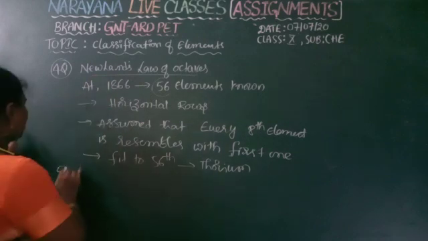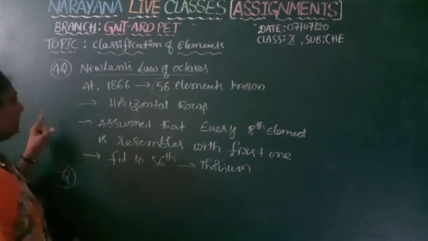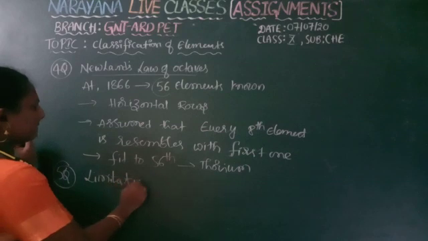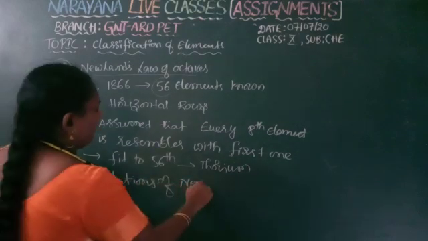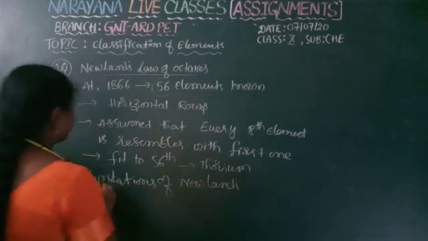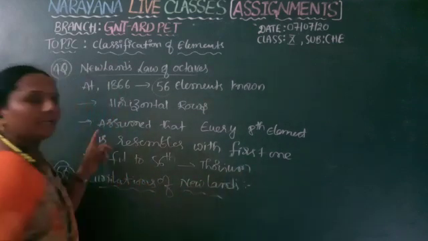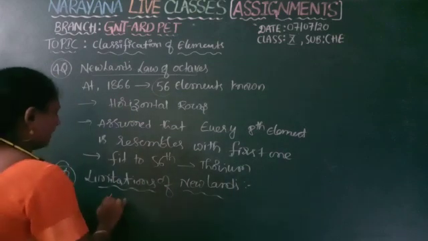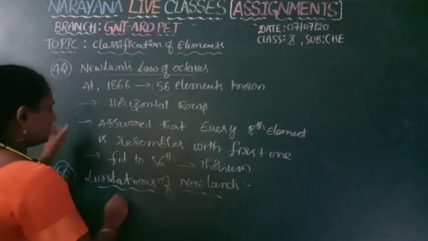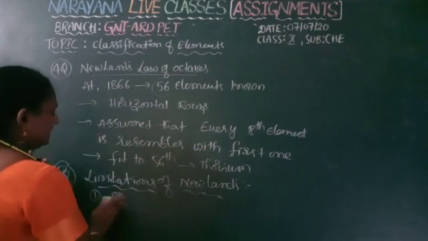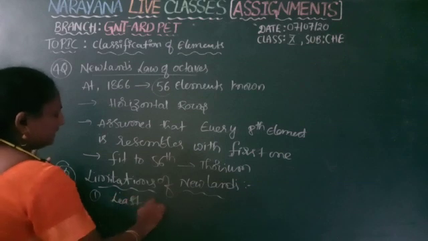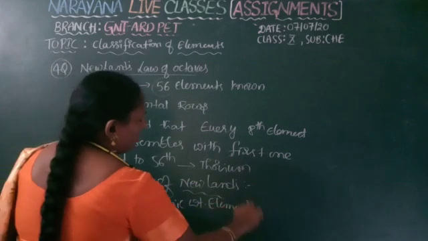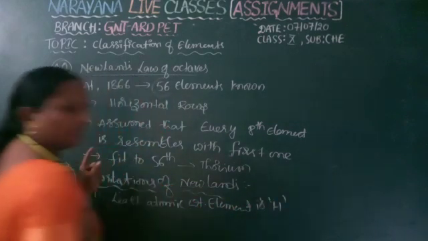Next, fifth question related to this: what are the limitations of Newlands law? Limitations of Newlands while arranging in horizontal rows. No doubt from lithium onwards it works, but if the table starts with, the first limitation is the least atomic weight element is hydrogen. The least atomic weight element is hydrogen.